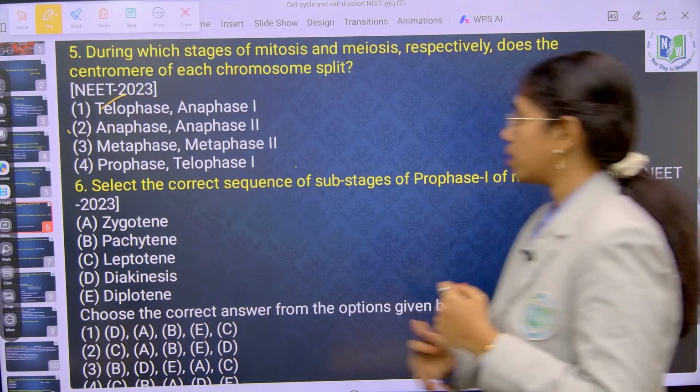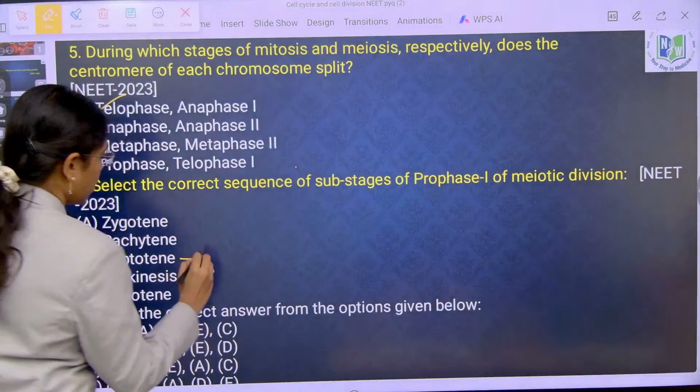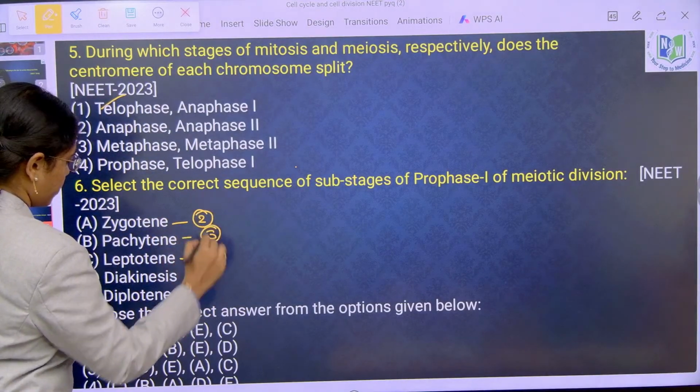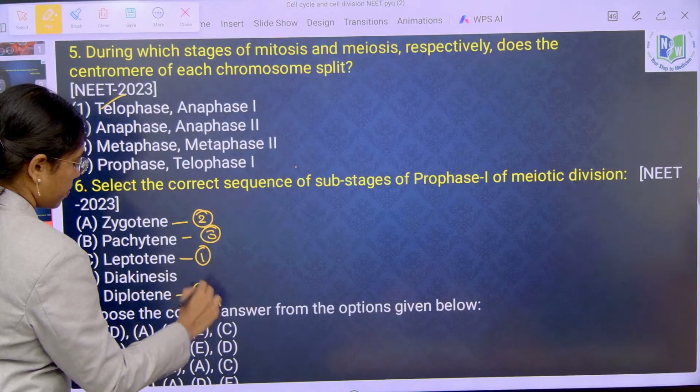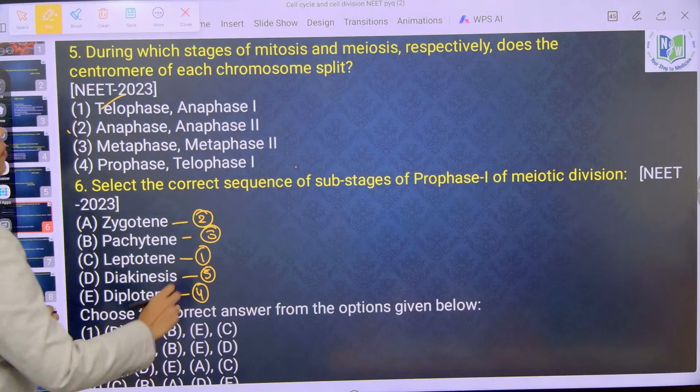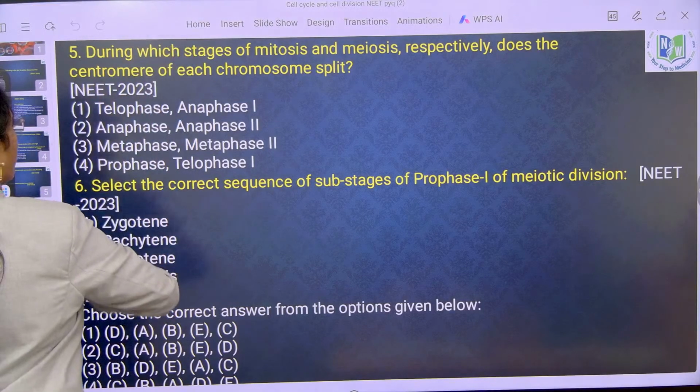Second, leptotene. Okay, so what is the right answer? Next question.